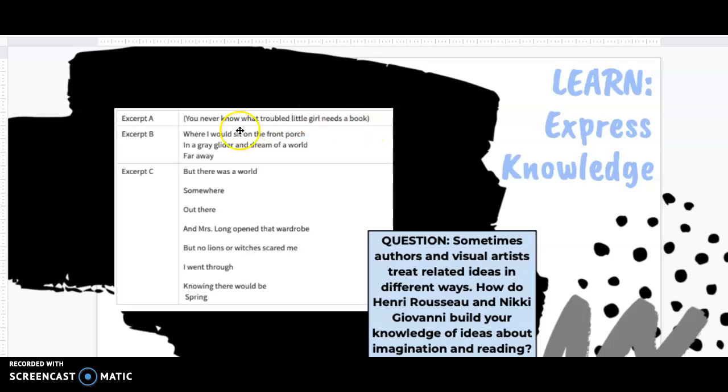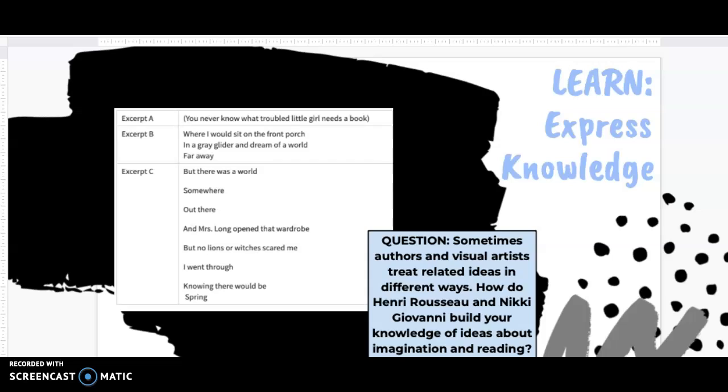So I want you to think about the author, this excerpt and this line from the poem, and how that might tie into the painting that we just learned about, and about the author and his life and how he feels about imagination. I'm going to pause the video, and I want you thinking about how that builds our knowledge of ideas about imagination and reading. Pause now.